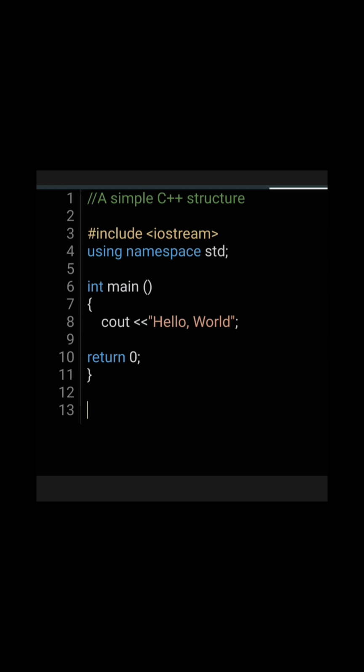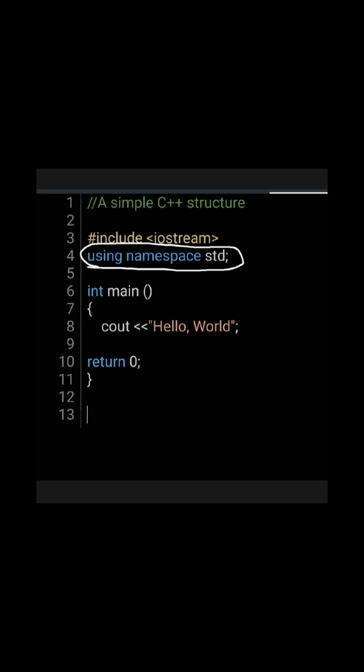Now moving on is the line using namespace std. So all the elements of the standard C++ library are declared within what is called a namespace, the namespace with the name std. So in order to access its functionality, we declare with this expression that we will be using these entities.